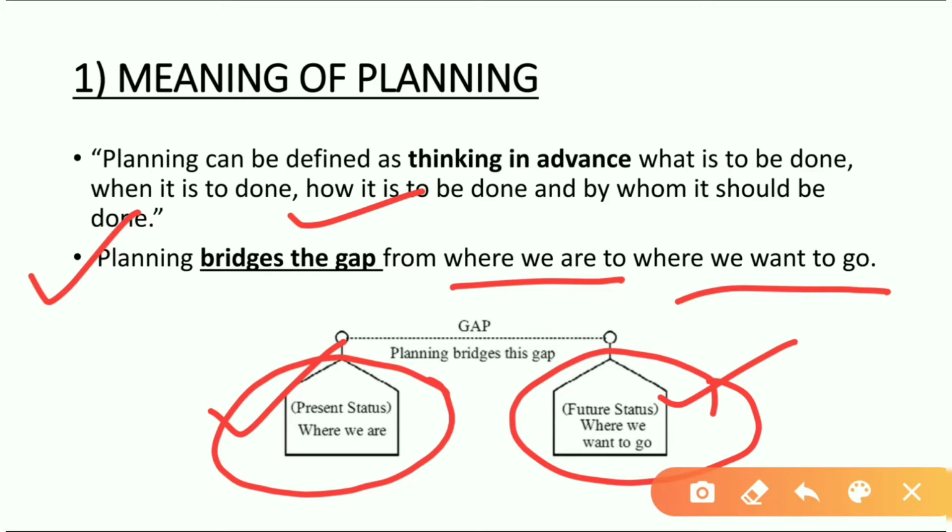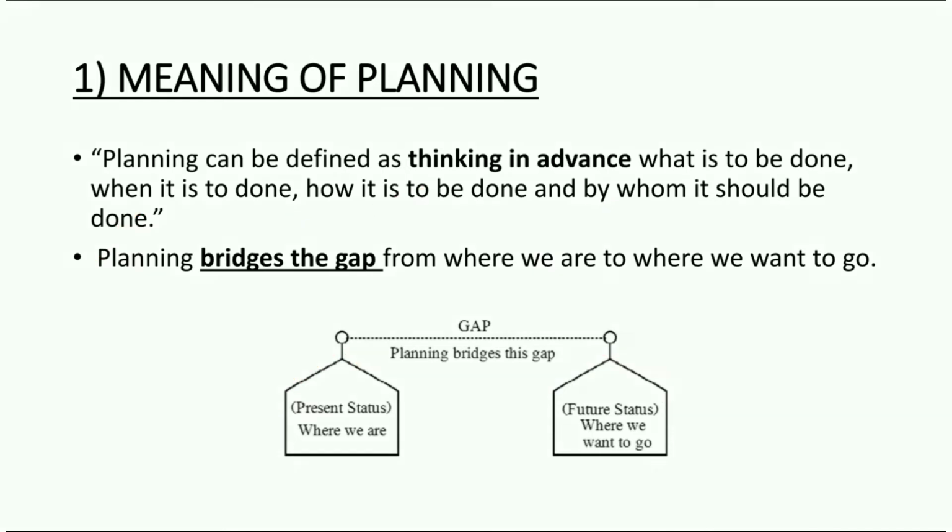That is why it is said that planning bridges the gap from where we are to where we want to go. It removes the gap and connects our present status to our future status. With the help of planning only, we are able to change our present status to our future status, where we are today and what we are going to achieve in the future. So in a simple way, we will try to understand the meaning of planning.